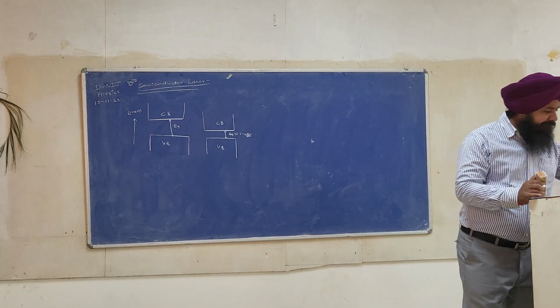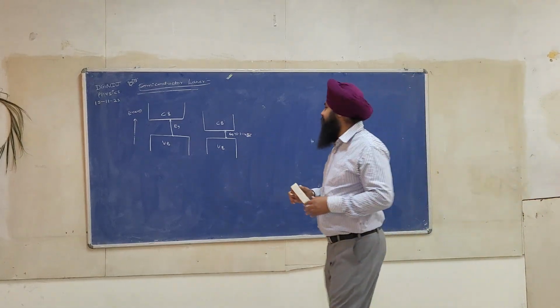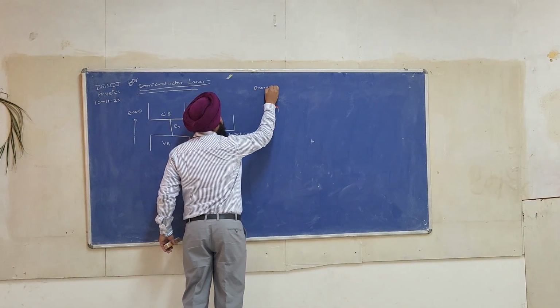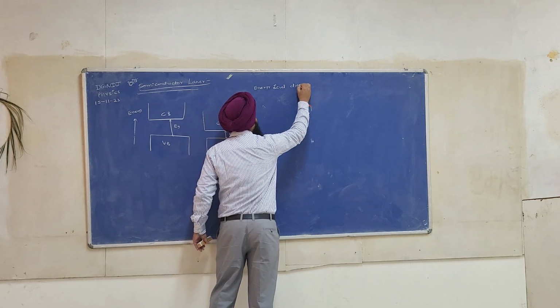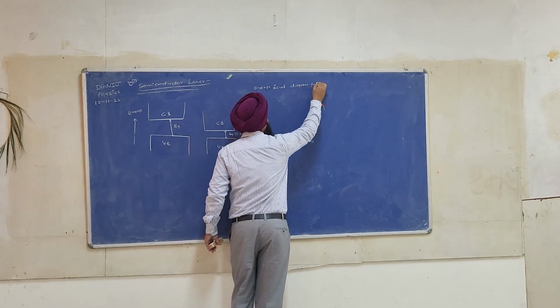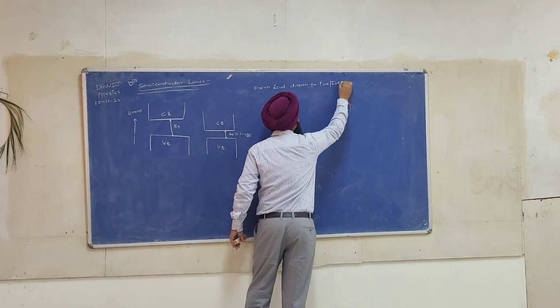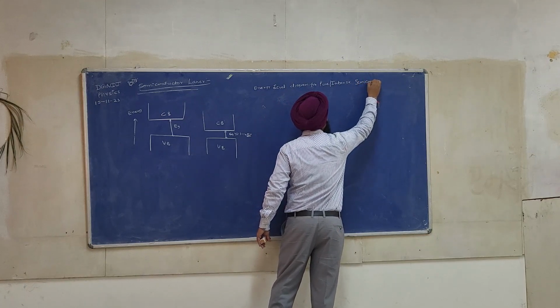Now please write. Now I will write the energy level diagram for pure or intrinsic semiconductor.